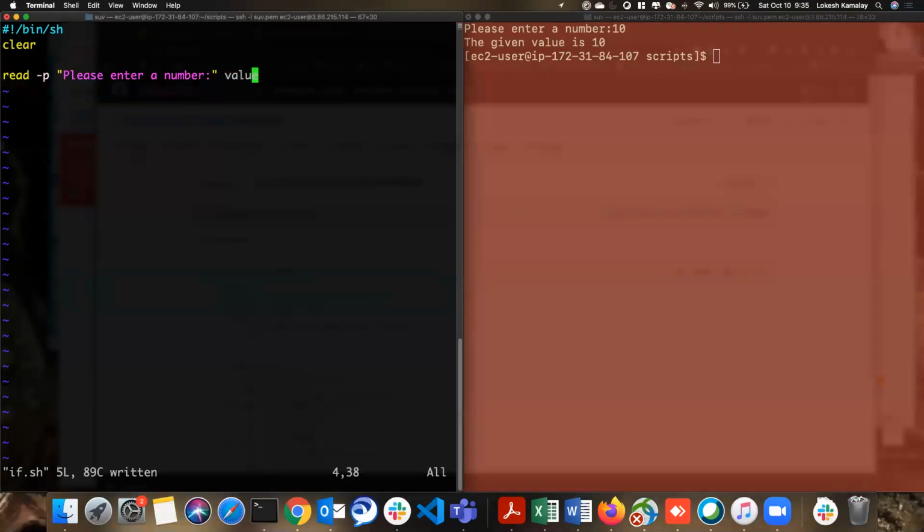Now let's make some positive and negative checks, the basic arithmetic operations. I'm writing the if condition here.